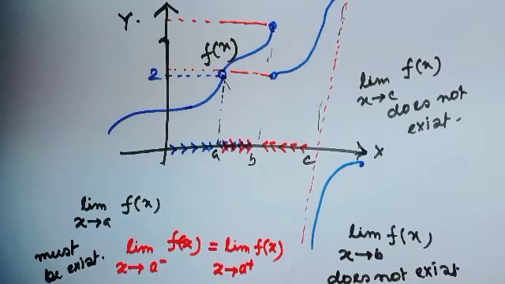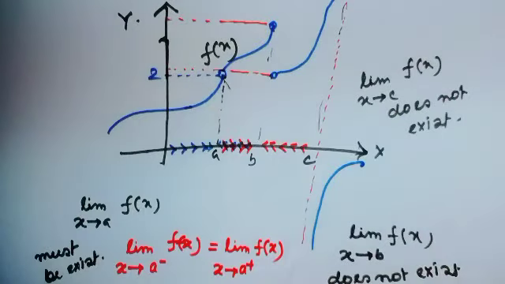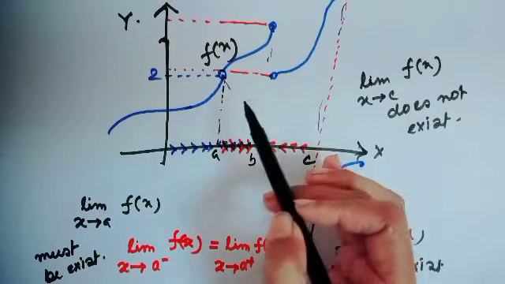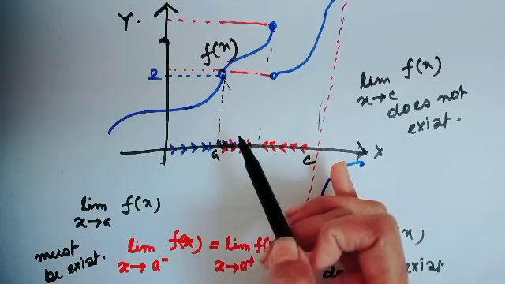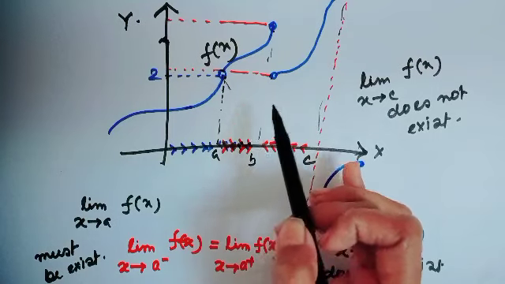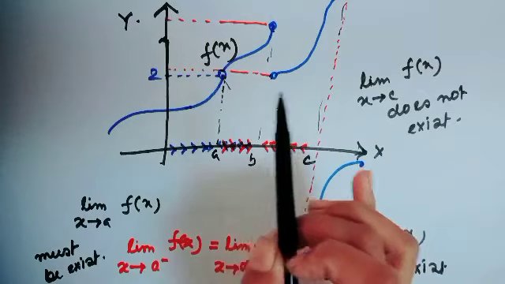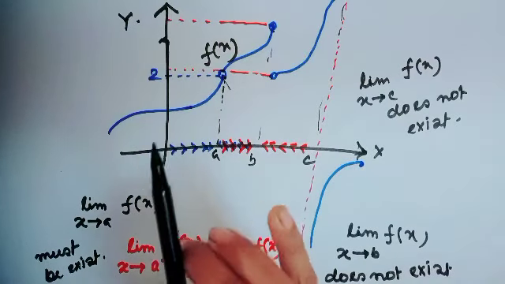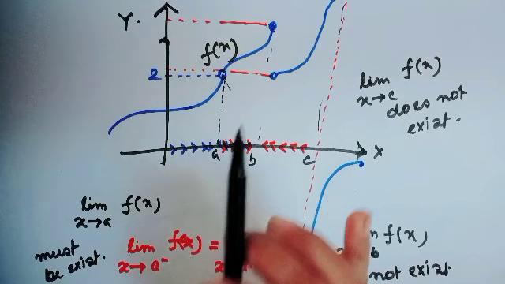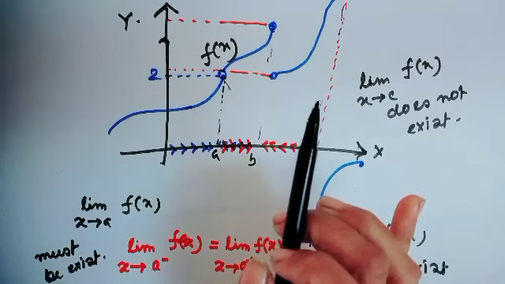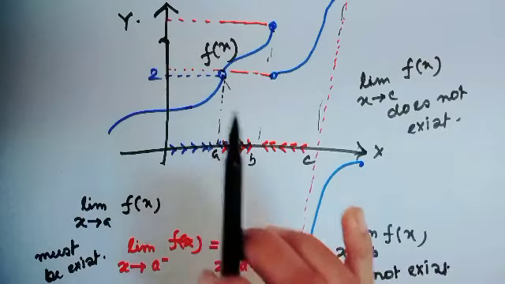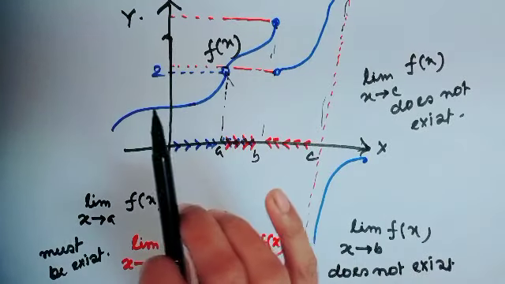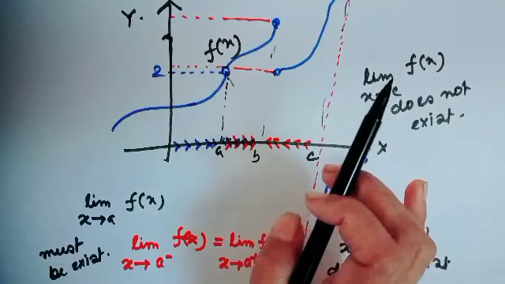In multivariable calculus, we have to check all possible paths which go to this limit. If all approach the same value, then the limit exists. If one path approaches a different value, then the limit does not exist.